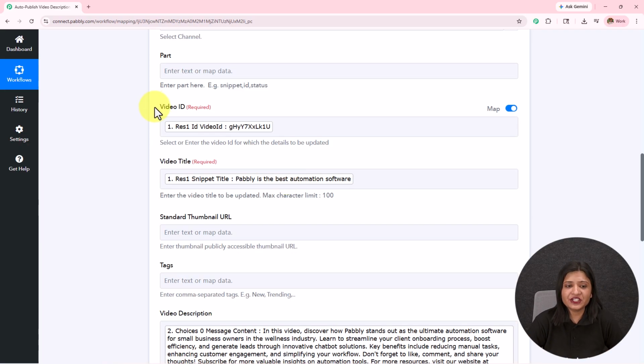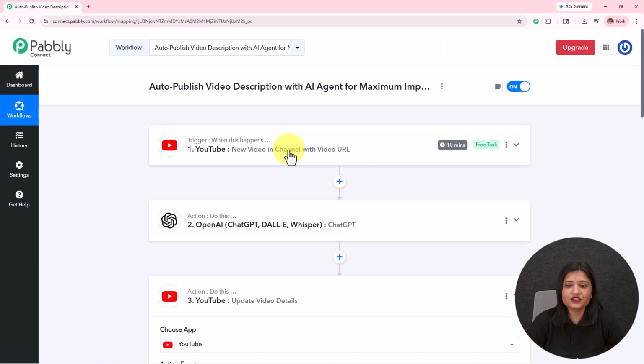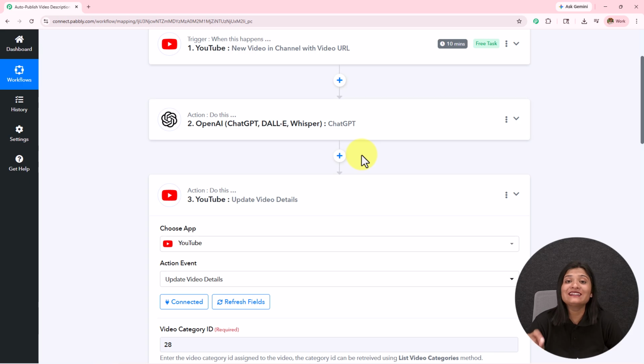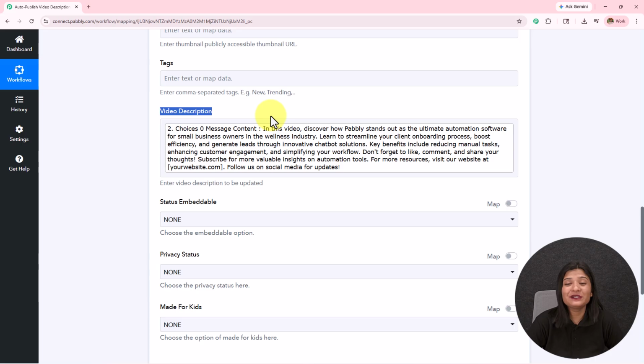Now we have this video ID which I have fetched from this previous response, which is this trigger. So from here I got the video ID and the video title, which I simply mapped, after which I have this video description which I received from OpenAI. So I mapped that, executed this workflow, and updated the video description.